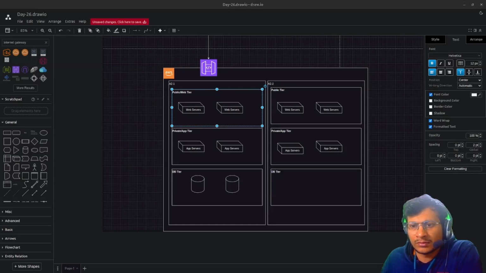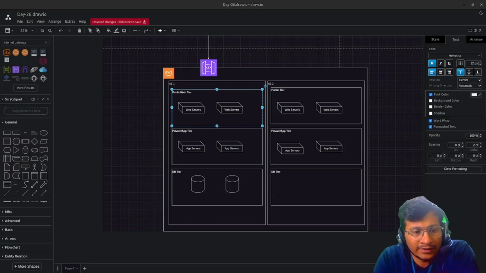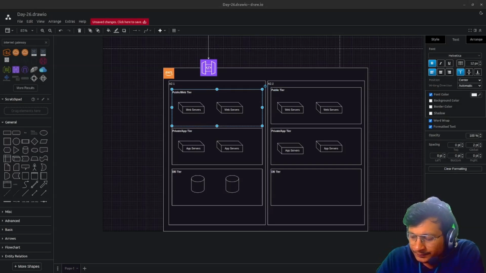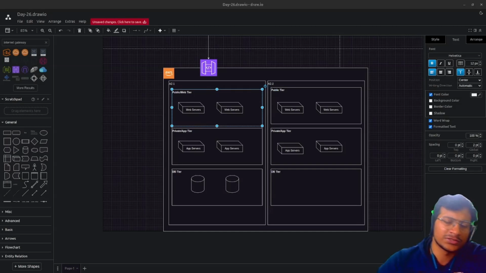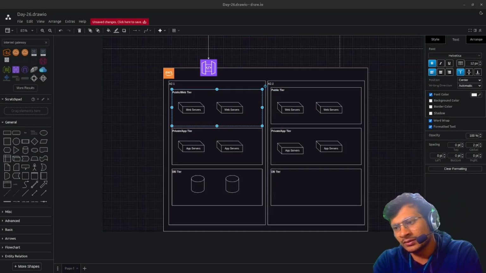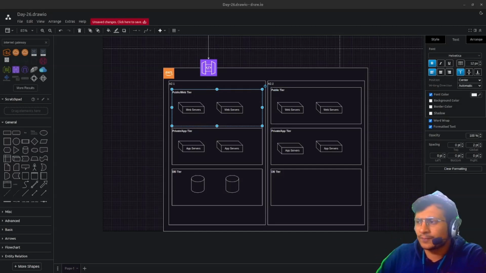In fact, I have witnessed this in my very beginning days, when I joined in the beginning of 2020. We created a database in the public tier. We spun up an EC2 instance in a public subnet and deployed a containerized application, front end, back end, and database in the same container, in the same EC2 instance.